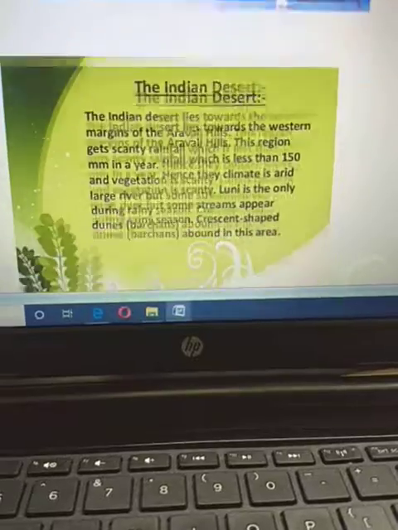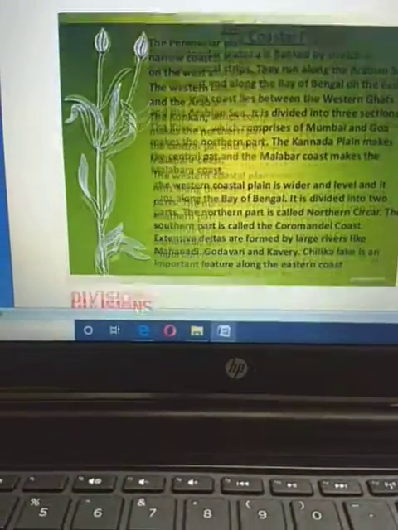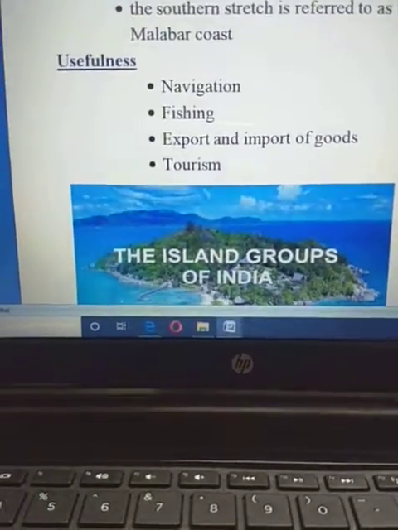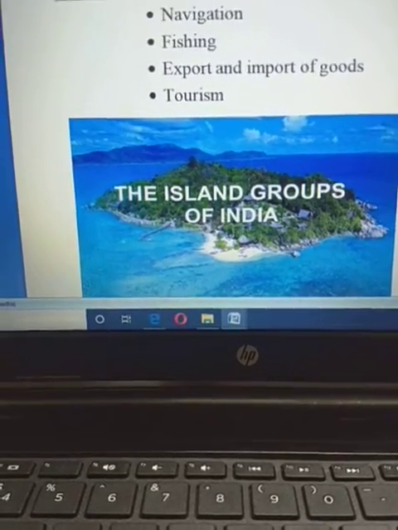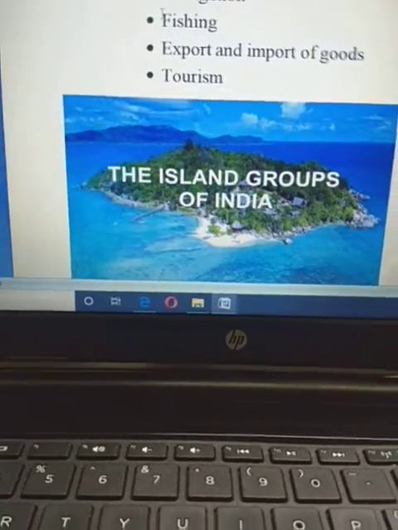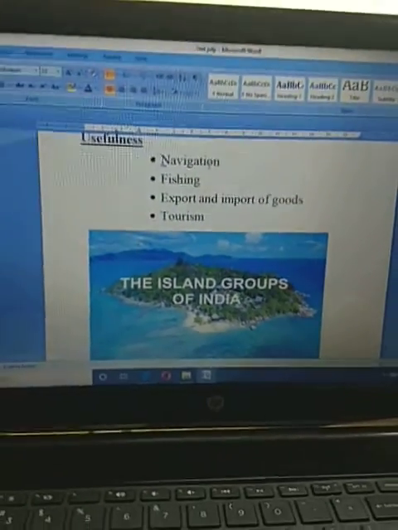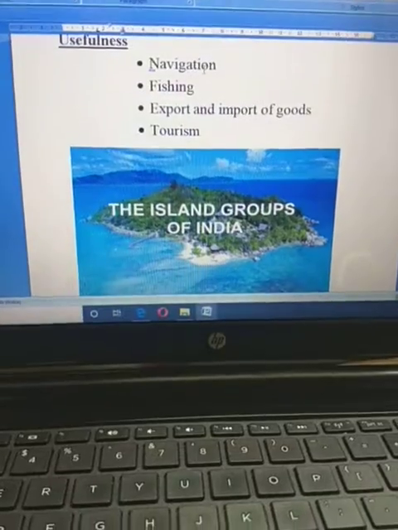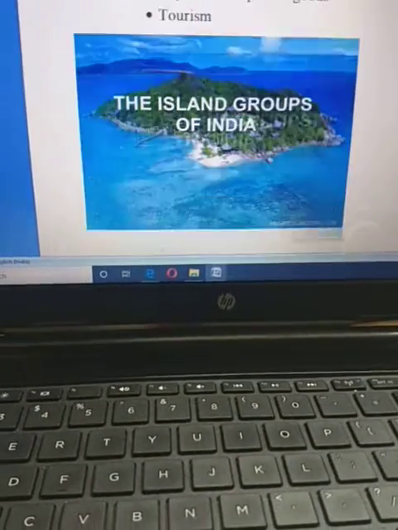Fine. This is the division of coastal plain. It is very important for your exam. You have to remember, because only this question will come in this topic: write about the divisions of coastal plain. Next, usefulness. You know that it is useful for navigation, it is also important for exporting and importing goods, and for tourism also. Fine.